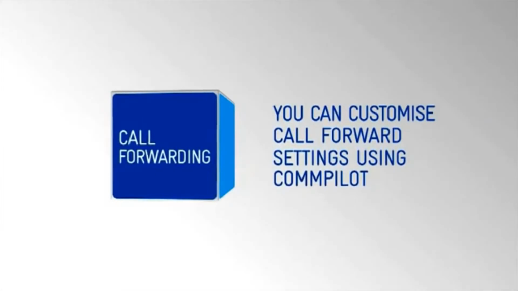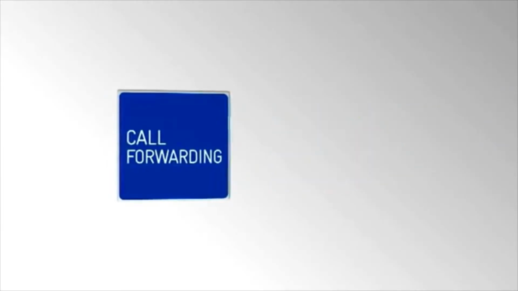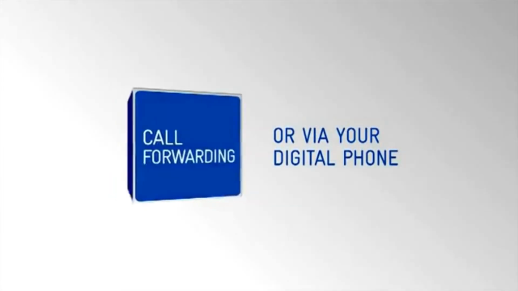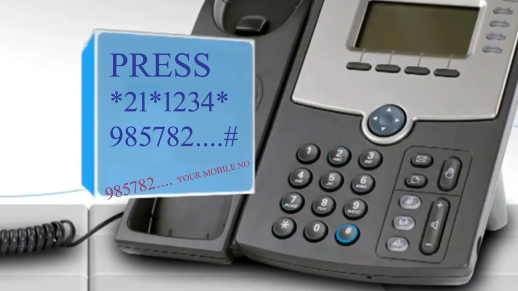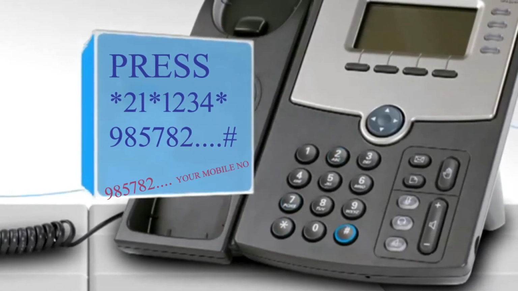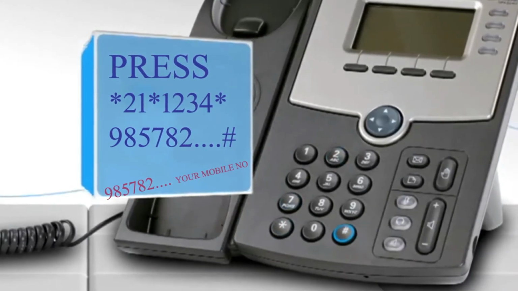You can customise call forward settings using Compilot, but if you're customising your options with your office phone, follow these instructions. Lift your telephone set. Press *21*1234* your mobile number hash.